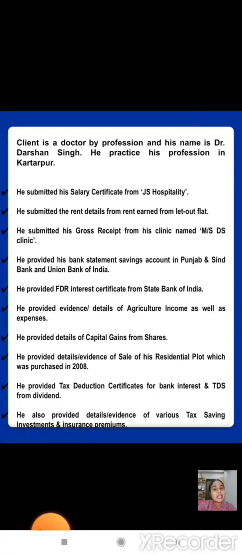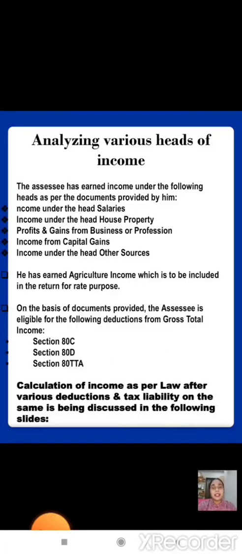He provided details or evidence of sale of his residential plot which was purchased in 2008. He provided tax deduction certificates for bank interest and TDS from dividend. He also provided details or evidence of various tax saving investments and insurance premium.